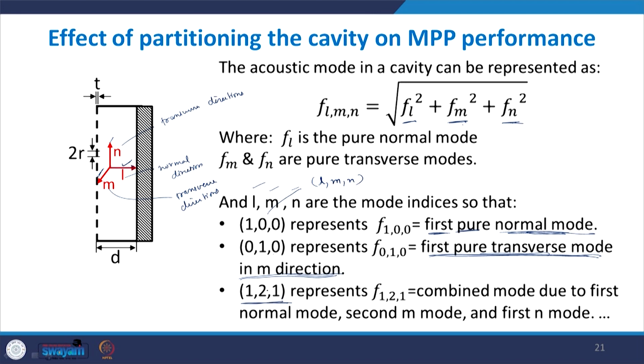So, 1 2 1 means the first mode in the normal direction, the second mode in the M direction and the first mode in the N direction. L is equal to 1, M is equal to 2 and N is equal to 1. So, this is a combined mode due to the first normal mode, second M mode and first N mode. This is just to give you a notation, because I will show you a graph where this notation is used.